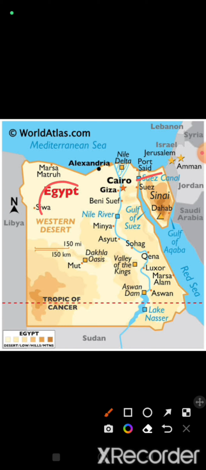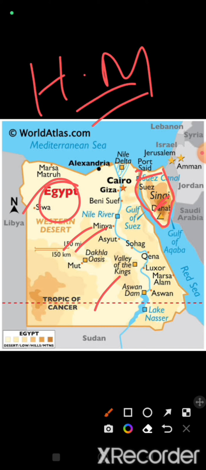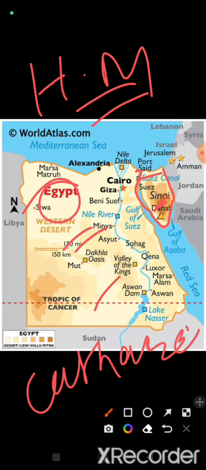This comes under Egyptian control, and this is the Sinai Peninsula, which is also part of Egypt. This is basically the highland of Egypt, and it also makes a mountain range of Egypt. The highest mountain of Egypt is Catherine. Catherine is the highest mountain of Egypt.